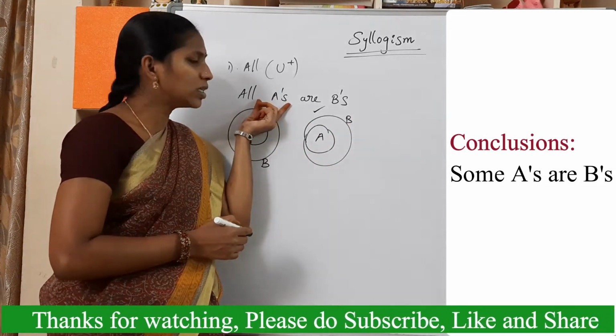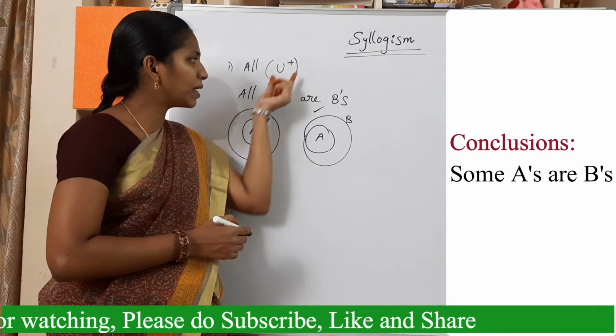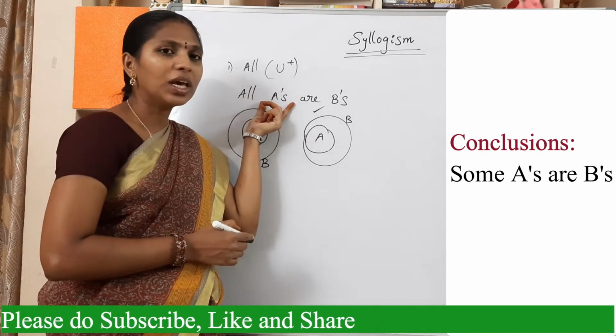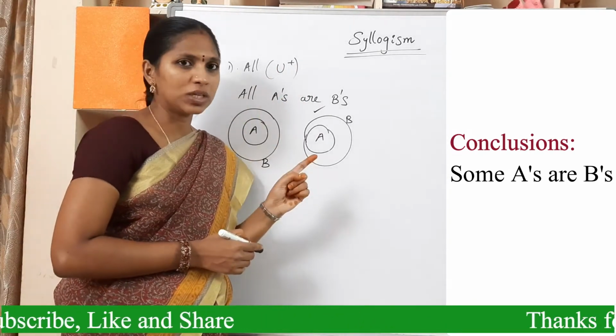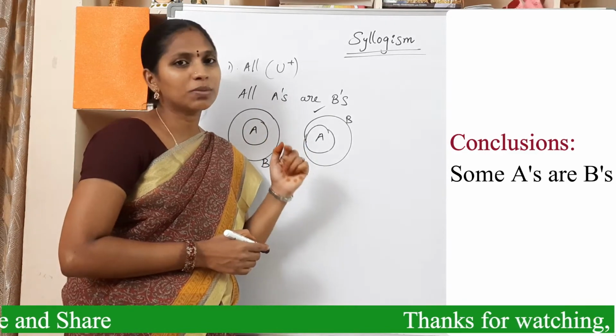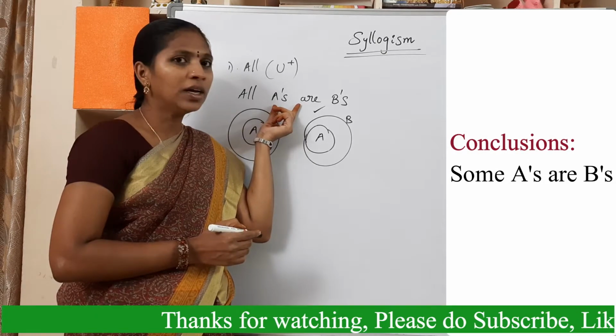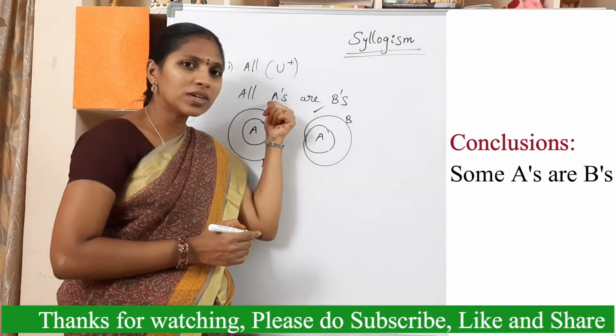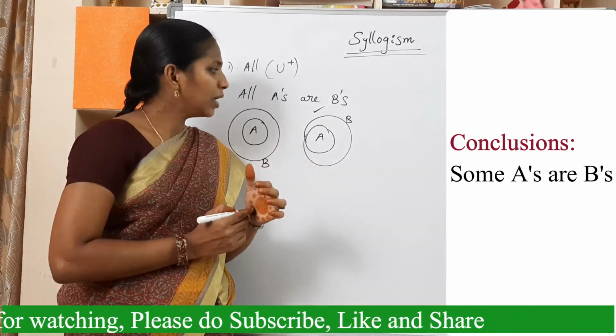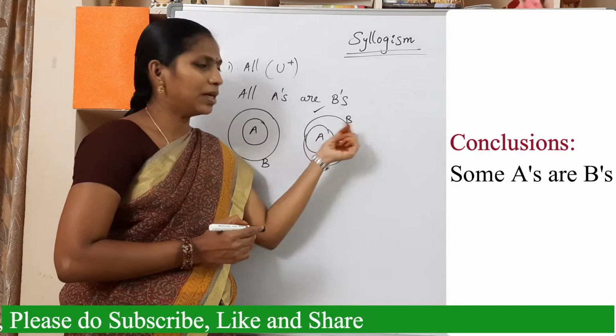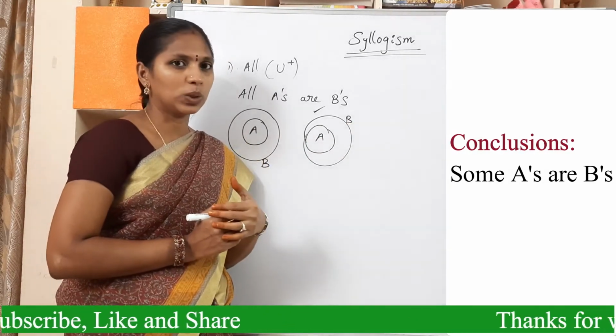We cannot say some A's are not B's, because this is a positive statement, universal plus. If the statement is positive, then conclusions must be positive. So conclusions related to this statement will be positive. So here some A's are B's. That is one conclusion.